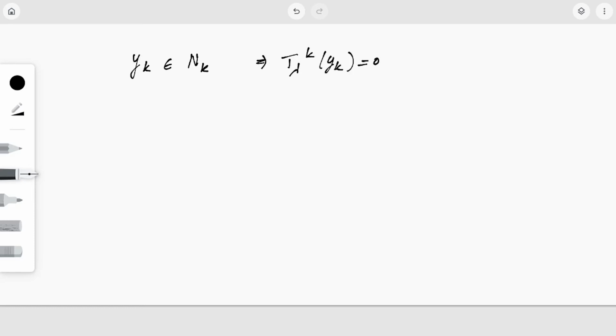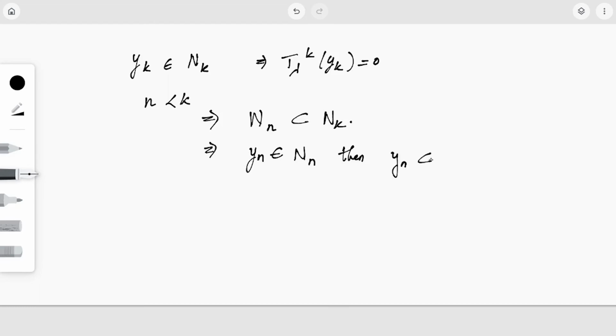So one term is 0 directly. Now if n is less than k, then we know that nn will be contained in nk. So this implies if yn is an element of nn, then yn is an element of nk also, right? So this implies T lambda raised to k of yn will also be 0.